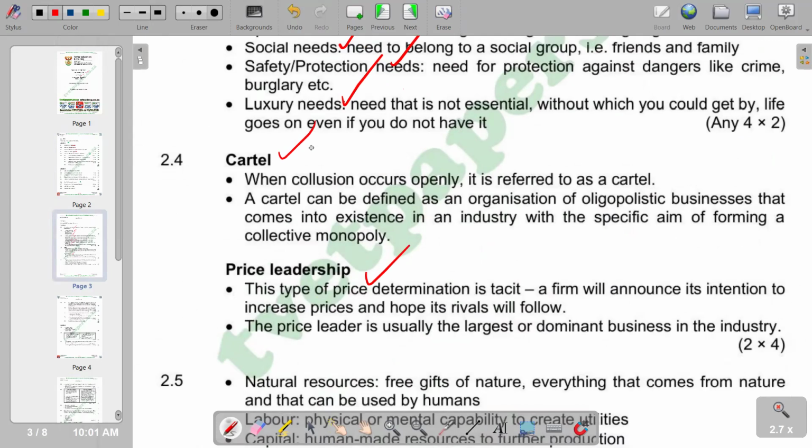Under cartel, we are saying when collusion occurs openly, it is referred to as a cartel. A cartel can be defined as an organization of oligopolistic businesses that comes into existence in the industry with the specific aim of forming a collective monopoly. Then we've got price leadership. This type of price determination is tacit. A firm signals its intention to increase prices and hopes its rivals will follow. The price leader is usually the largest or dominant business in the industry. So basically, that's what they call price leadership.